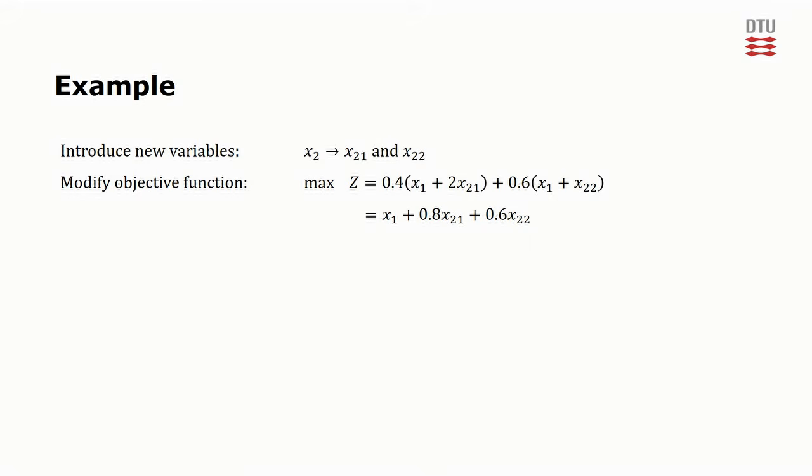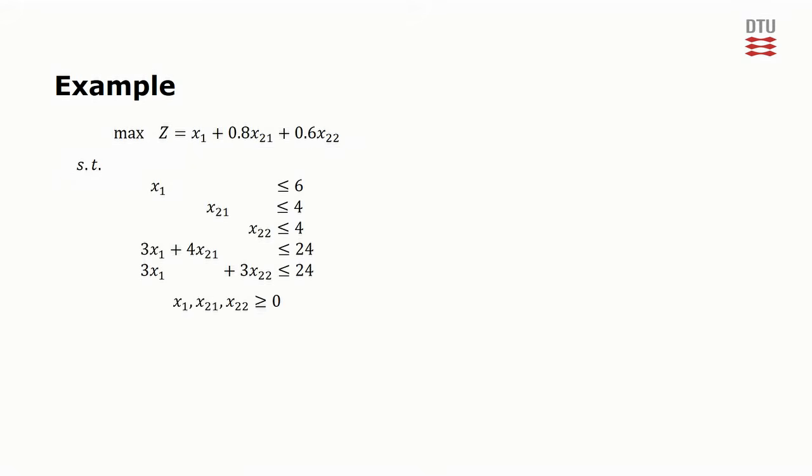We can now write the stochastic program with recourse as such. Notice how the second constraint, as well as the third constraint of the original problem, has been split into two, one for each of the two scenarios, using the appropriate version of the x2 variable. This ensures that the optimal solution will be feasible in both scenarios. But due to x2 being split in two, it is allowed to take on different values in the two scenarios. Using this technique, we have essentially modeled the recourse action directly in the linear program.